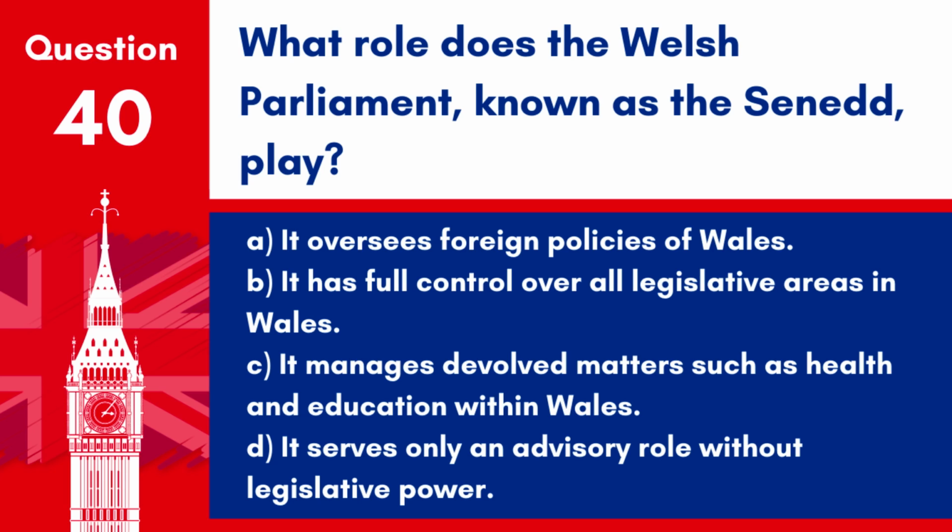D. It serves only an advisory role without legislative power. Answer. C. It manages devolved matters such as health and education within Wales. The Senedd has the power to make legislation and govern on devolved matters specific to Wales, providing the region with a degree of autonomy within the UK.